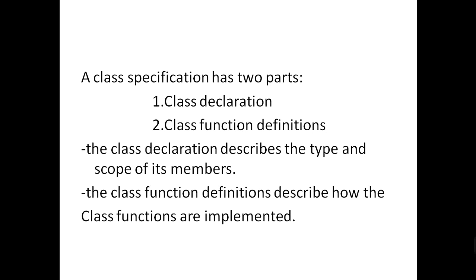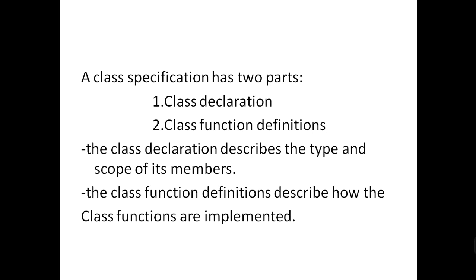There are two parts for specifying a class in C++. The first one declares the type and scope of its members.